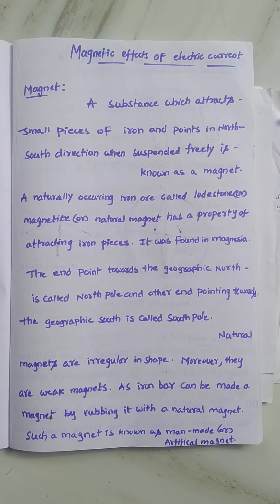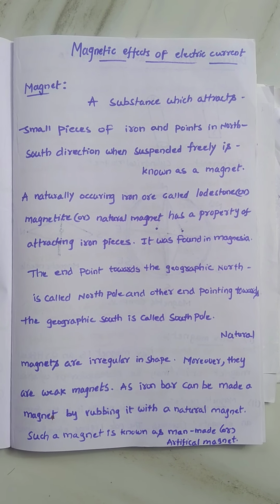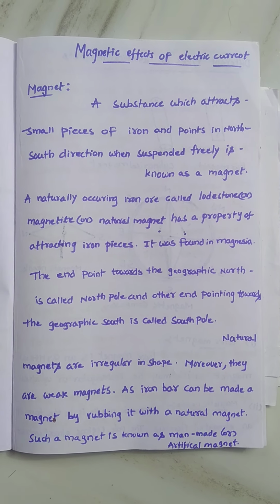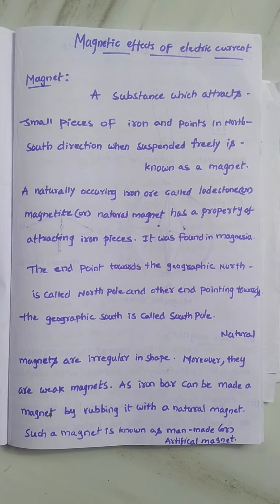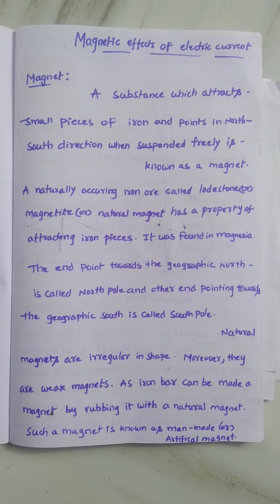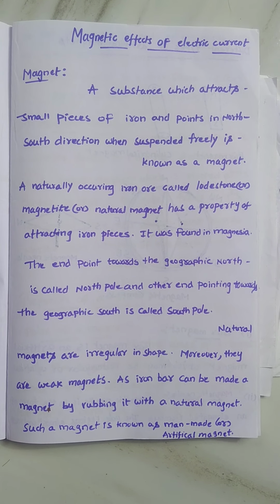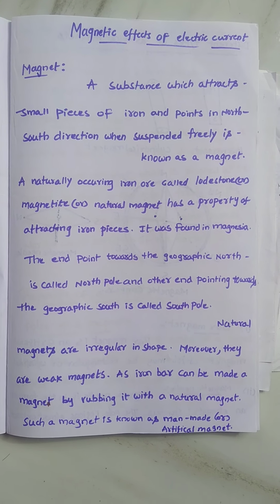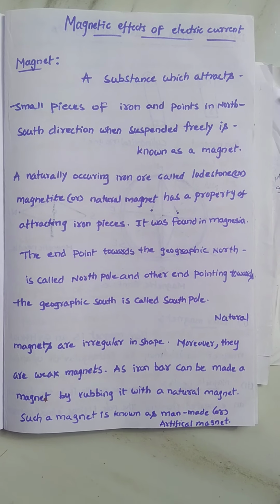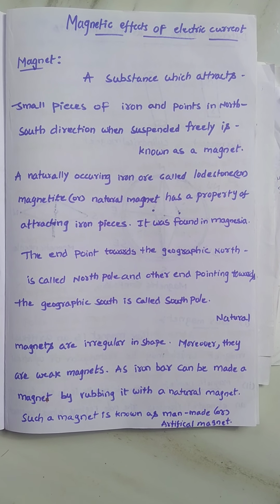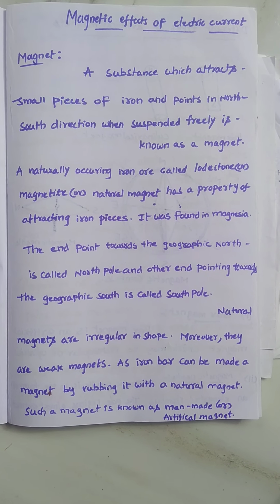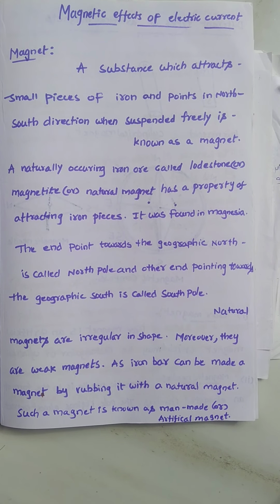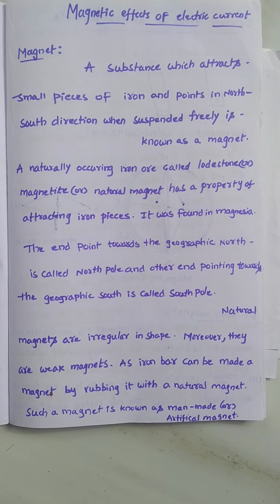But after some time, one scientist, Oersted, did an experiment. That experiment we call the Oersted experiment. In that experiment he observed that a current carrying conductor produces a magnetic effect, or a current carrying conductor produces a magnetic field. How he experienced that, we will discuss clearly in the next concept, the Oersted experiment.